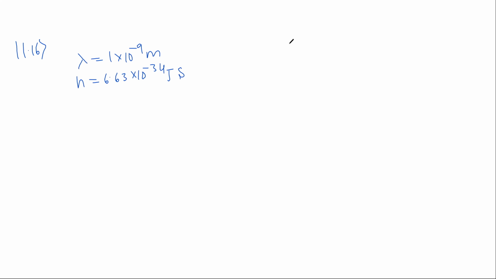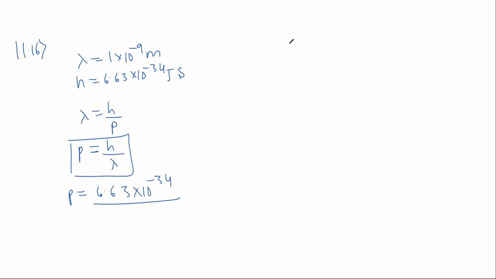Momentum of elementary particle is given by the formula lambda is equal to H divided by P, or momentum is given by P is equal to H divided by lambda. So modify markable. So P is calculated by using formula 6.63 into 10 to the power of minus 34 divided by lambda value is 1 nanometer. Simplify madadara 6.63 into 10 to the power of minus 25 kg meter per second anta bantu.